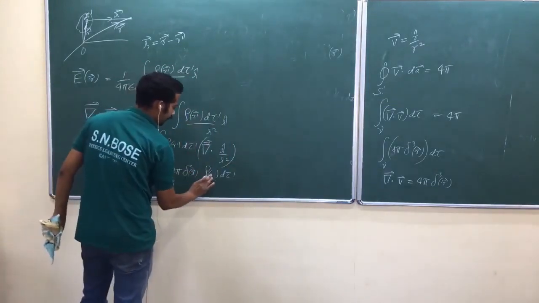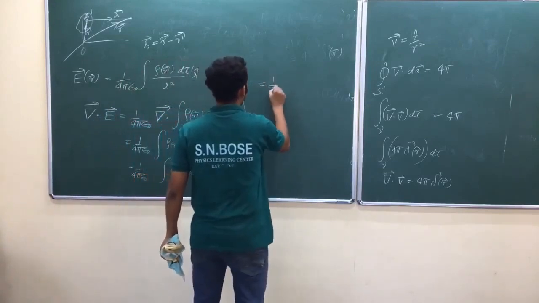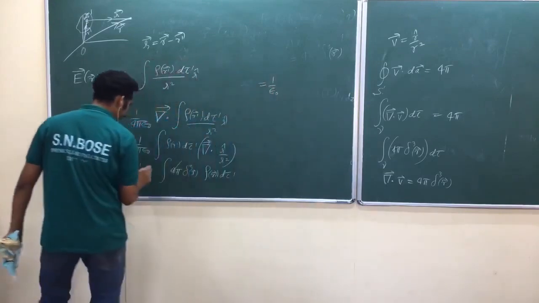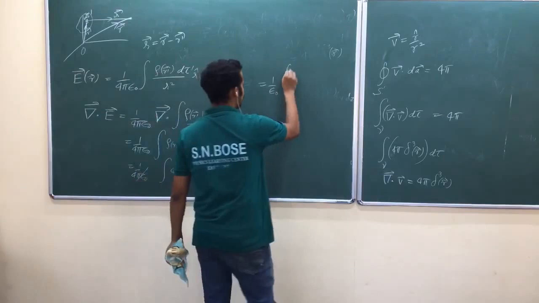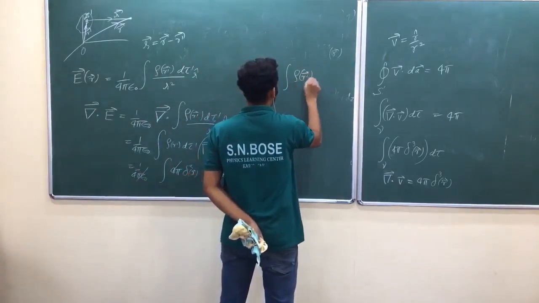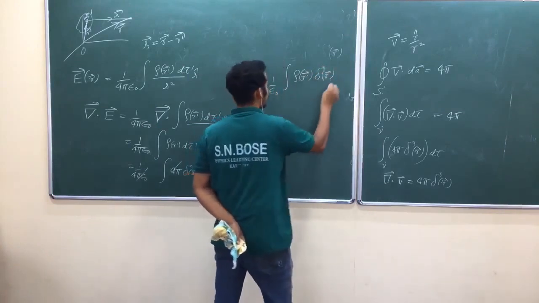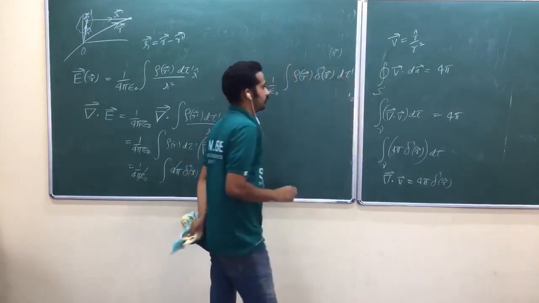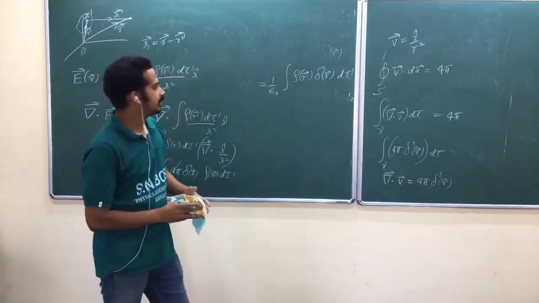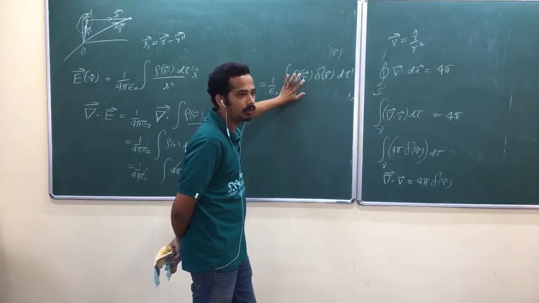Yeah, rho of r prime vector. Observe this one carefully. 1 by epsilon naught, the 4 pi got cancelled. Integral of rho of r prime, delta cube of r vector, d tau prime. When you integrate, you are running r prime over various regions.